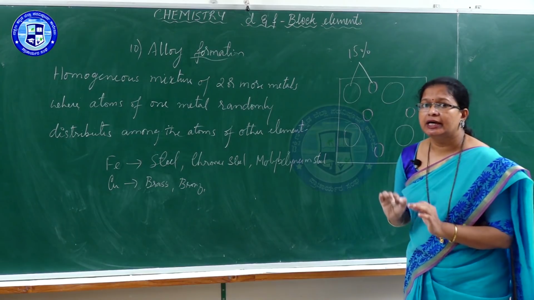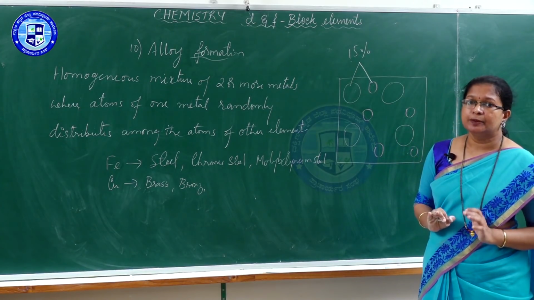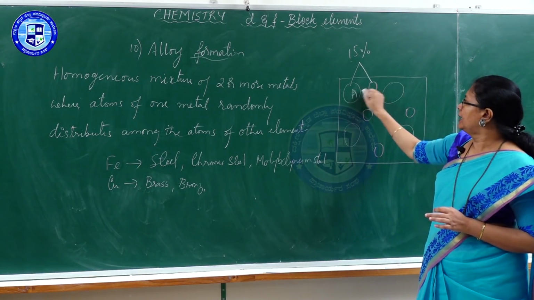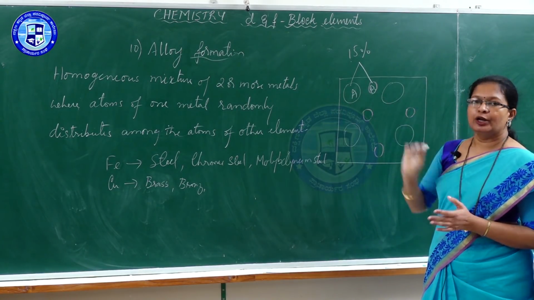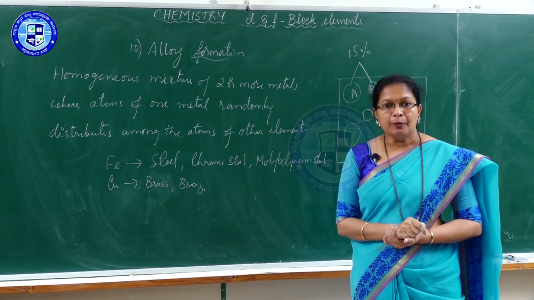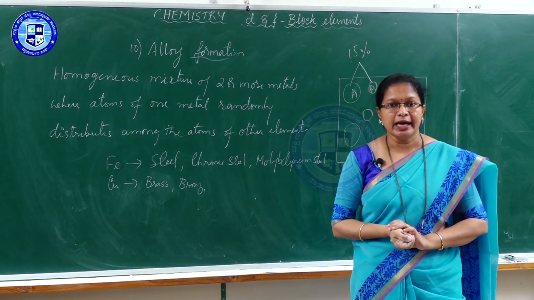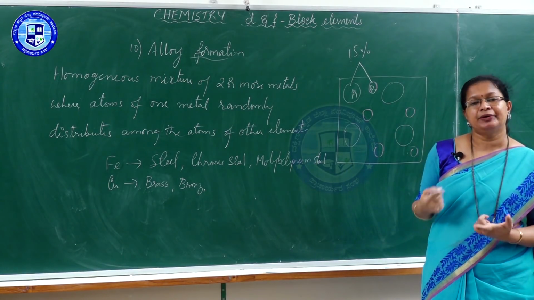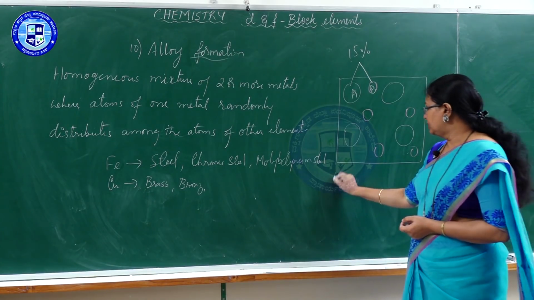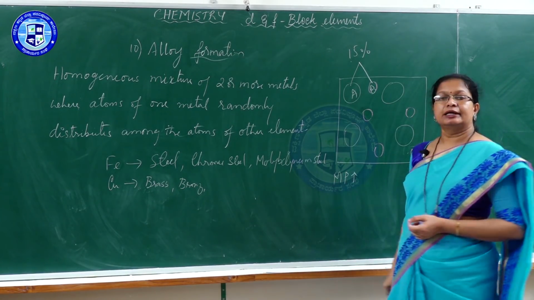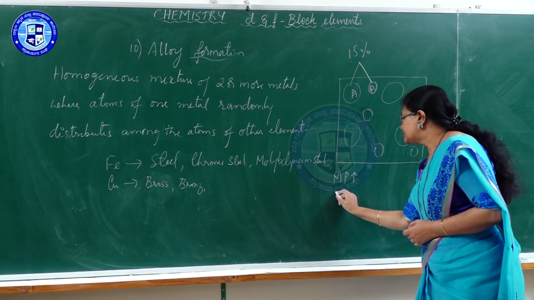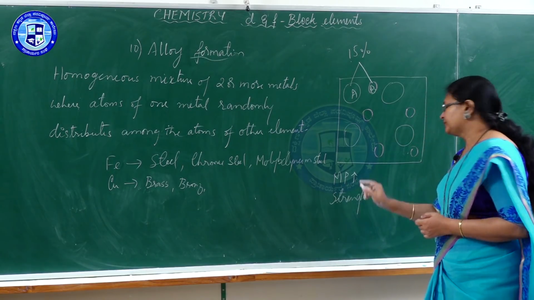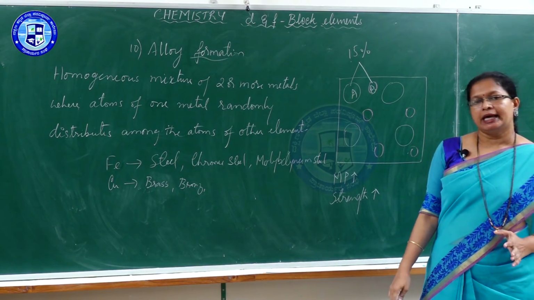Suppose A and B are the combining metals, then the alloy AB has properties intermediate between A and B. But their melting point and tensile strength increase. They have a higher melting point and higher tensile strength than the corresponding metals. Those are the properties of these alloys.